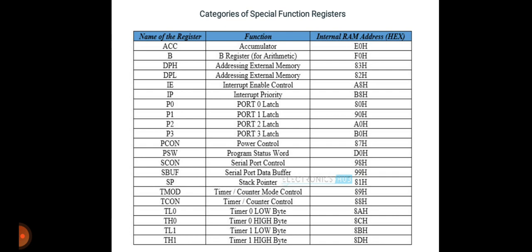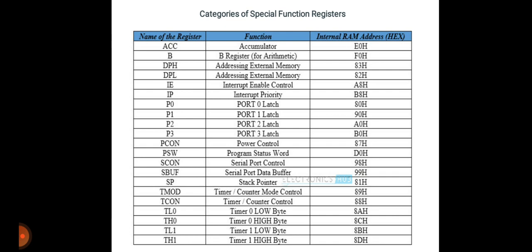Then PCON is the power control having the address 87H, and PSW is the program status word having the address D0H. Then SCON is the serial port control having the address 98H. Then SBUF is the serial port data buffer having the address 99H. Then SP is the stack pointer having the address 81H.